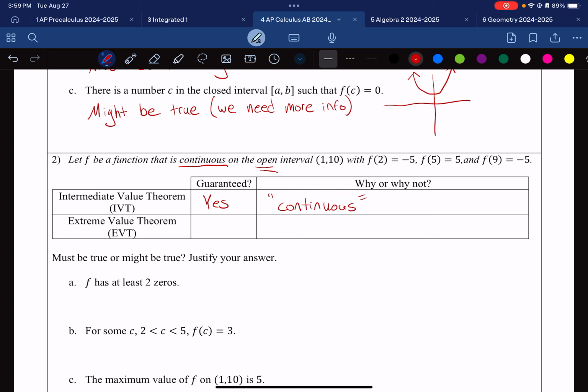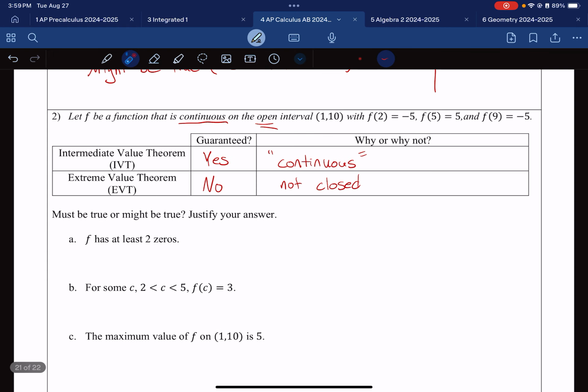Is extreme value theorem guaranteed? This one is actually no, because it was not closed. It's open. I saw the word open, which is the opposite of closed. So if there's anything that says there is a maximum value, anything that is talking about maximums or minimums, I can't even talk about extreme value theorem.